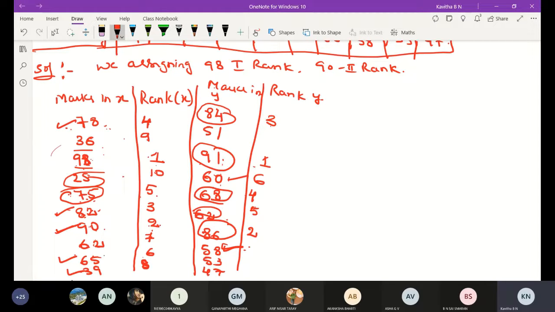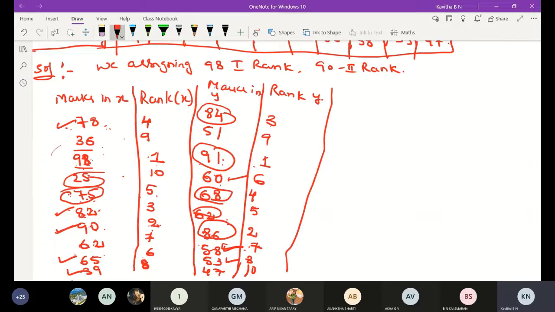And after 60, 58 is the 7th rank. After 58, 53 is the 8th rank. Then 51 is the ninth rank, and 47 is the 10th. Okay, rank of y is this much.